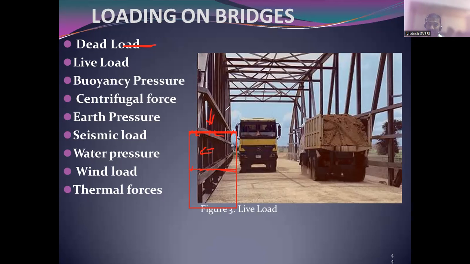In such a way, again, if the building is very tall, then there will be wind load. Correct? If your structure is built on an earthquake prone area, then there are earthquake forces on the structure. Similarly, there will be some kind of loads on the bridges. So what are those loads? First one is dead load. What is dead load? That is self weight of the bridge.